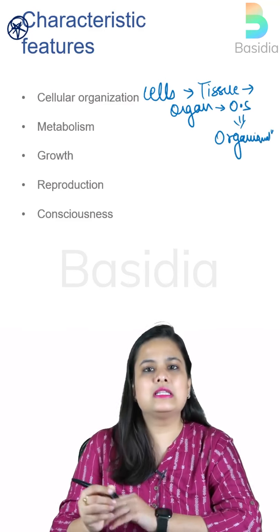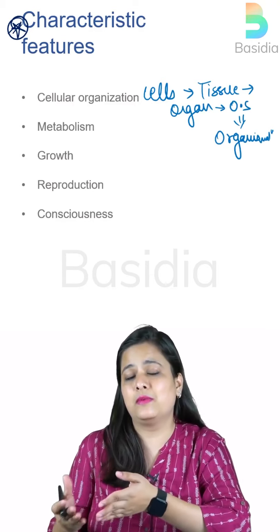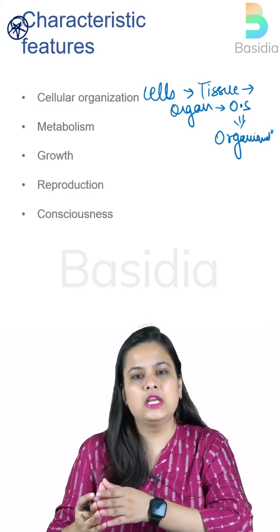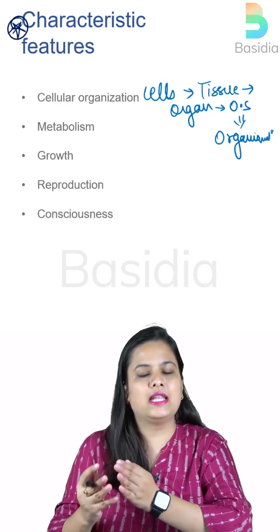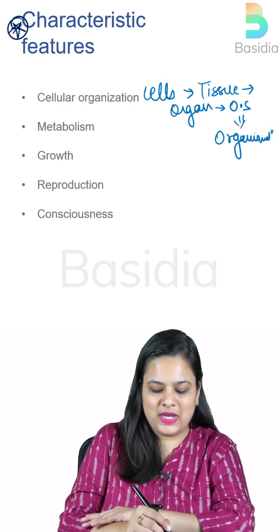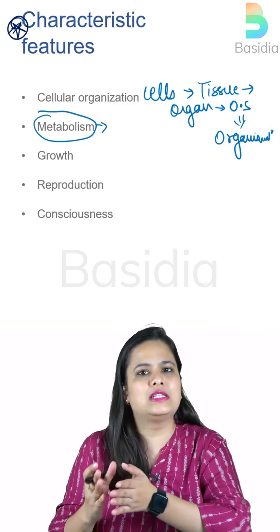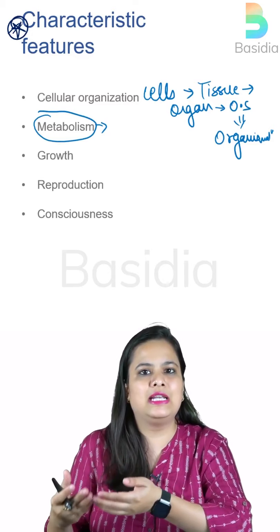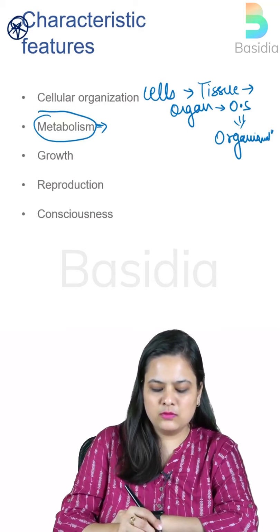So without cells basically, and we all know that cells are the structural as well as the functional unit of any living object, right? These cells have a certain pattern and a certain way of functioning, and that is what we call metabolism. So all the functions of the cell. If there is a cell, it is definitely going to metabolize something in one way or the other, right? And this metabolism could be of any type.